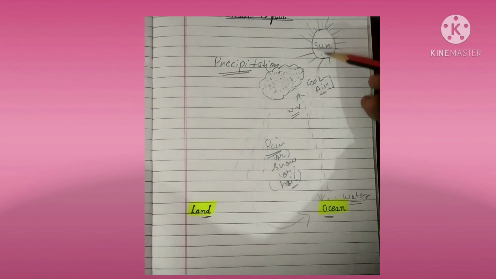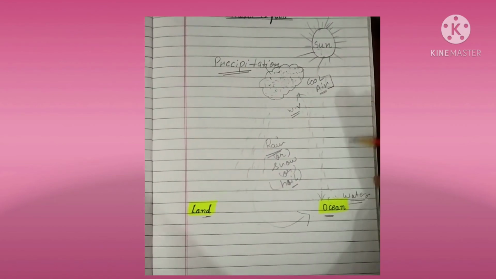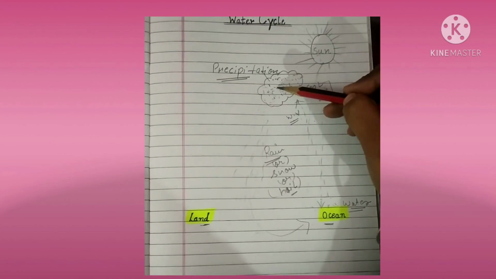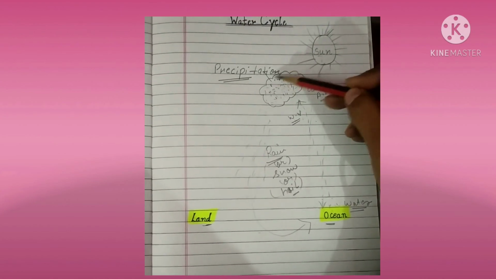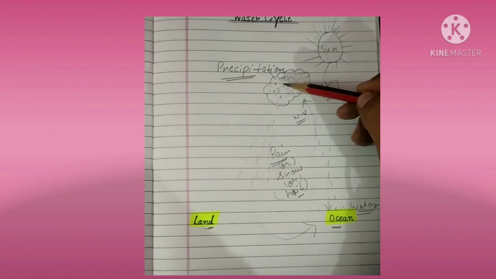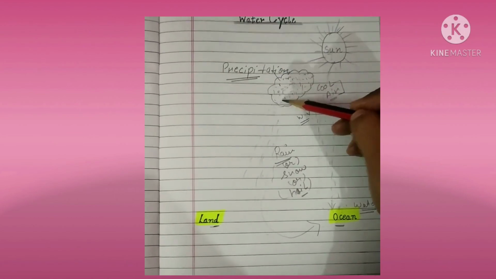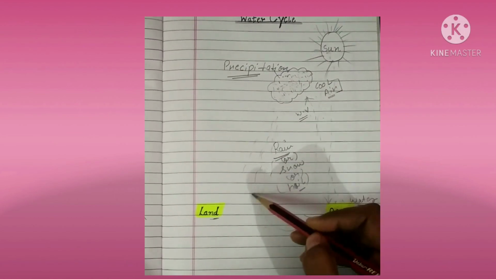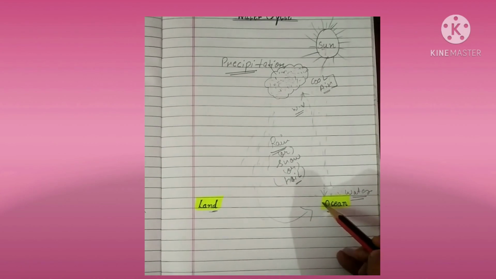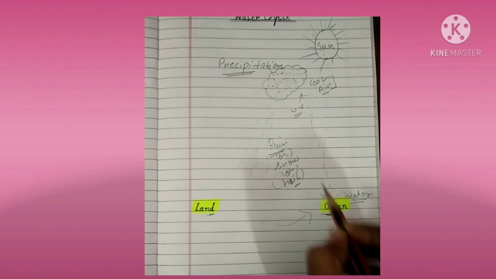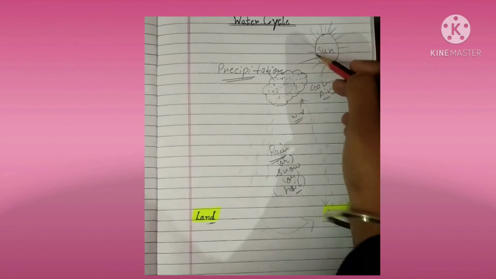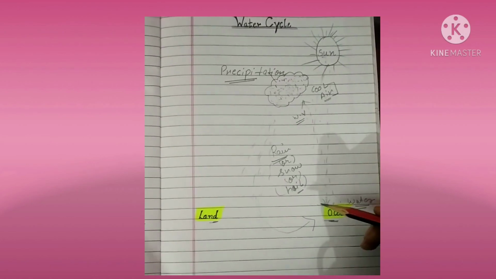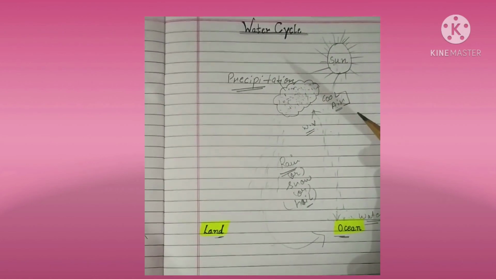Then again the heat of the sun will come. The water vapors will rise, then form into the tiny droplets of water, form a cloud. The cloud will no longer be able to hold it. Then it will release in the form of rain, and rainwater will again come here and mix with the ocean. So this is the continuous cycle which is going on. That is why it is known as water cycle.